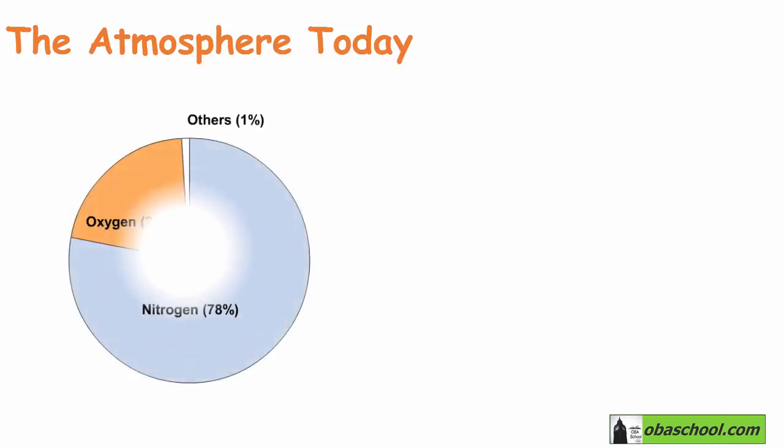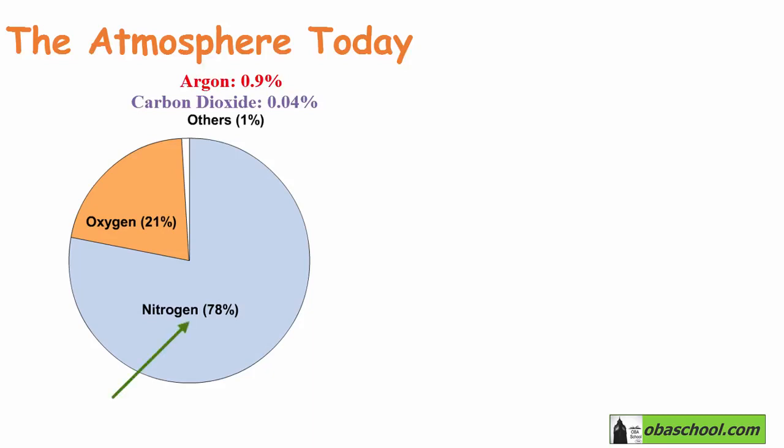Actually, around 78% of the atmosphere today is nitrogen gas, N2. 21% is oxygen gas. The percentage of argon is 0.9%, and that of carbon dioxide is 0.04%. So the atmosphere today is mainly made of nitrogen and oxygen gas.